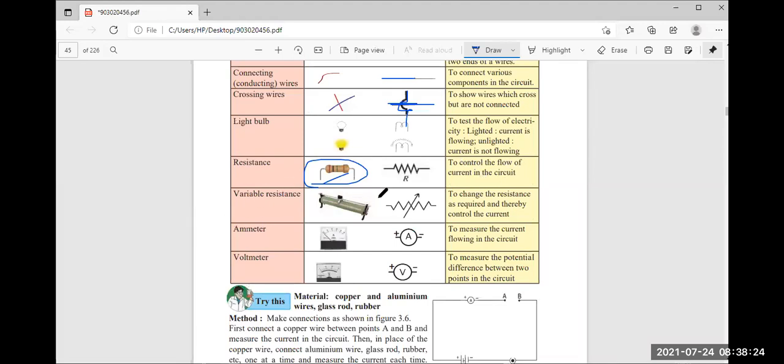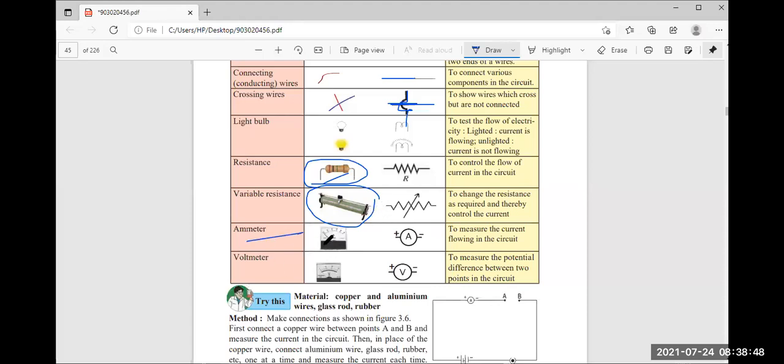Variable resistance. Now this resistance you will get to see in the science lab, as well as in college when you perform physics experiments. So what is the use of it? This variable resistance means we can vary the resistance. As much as we require, that much only we can take, and we can control the current through it.